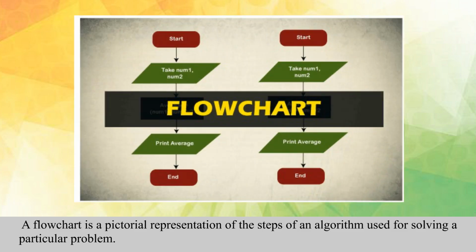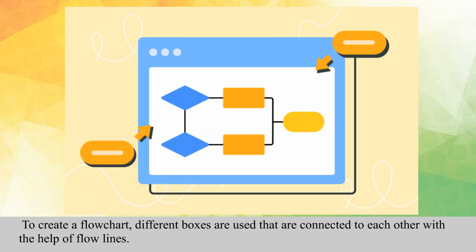Flowchart. A flowchart is a pictorial representation of the steps of an algorithm used for solving a particular problem. To create a flowchart, different boxes are used that are connected to each other with the help of flow lines.